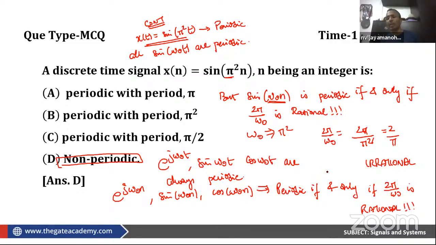If 2 pi by omega naught is rational, then you can find the period. Correct? Clear? This is very important. Please keep this point in mind. Multiple times this concept has been exploited in GATE. That's the reason we are covering this as one of the important concepts for GATE.